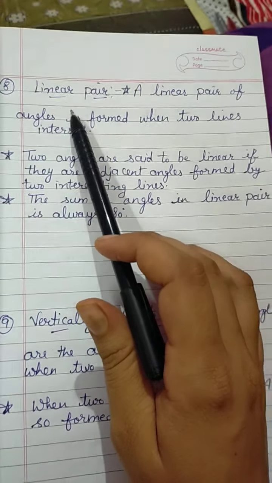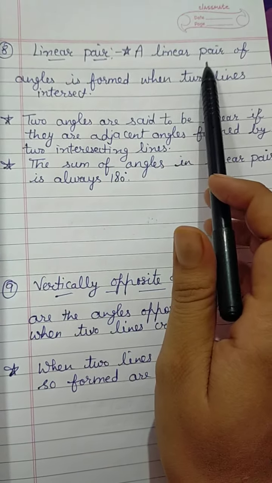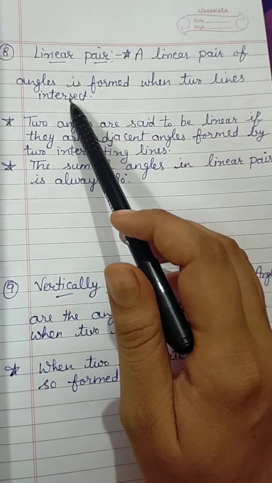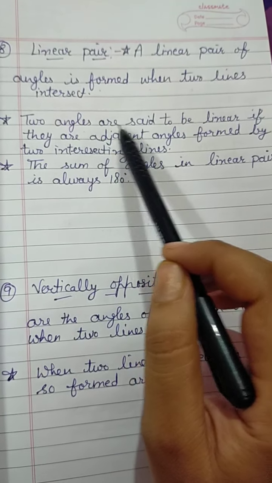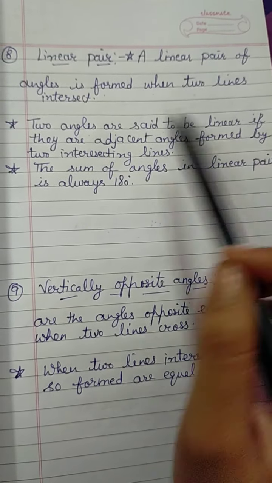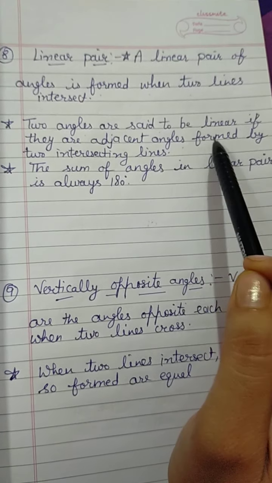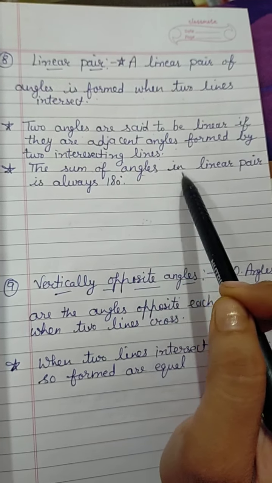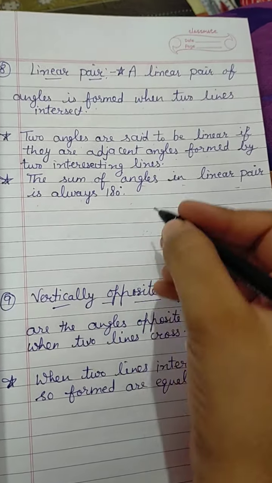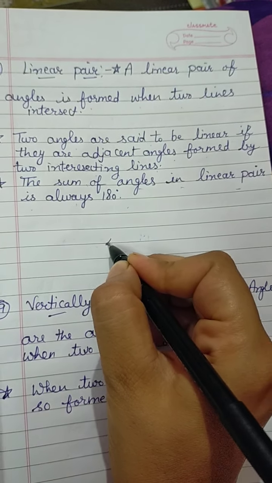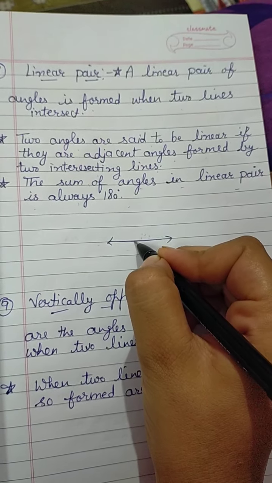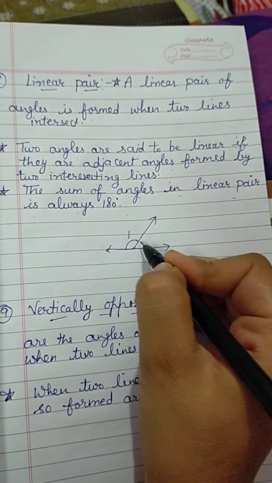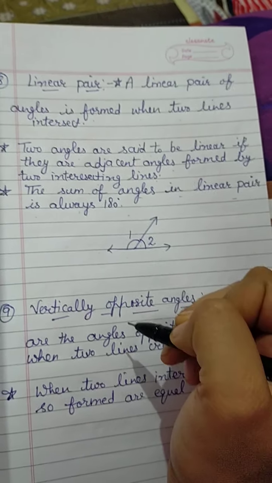Next point is linear pair. A linear pair of angles is formed when two lines intersect. Two angles are said to be a linear pair if they are adjacent angles formed by two intersecting lines. The sum of angles in a linear pair is always 180 degrees, like this. There are two angles, angle 1 and angle 2.